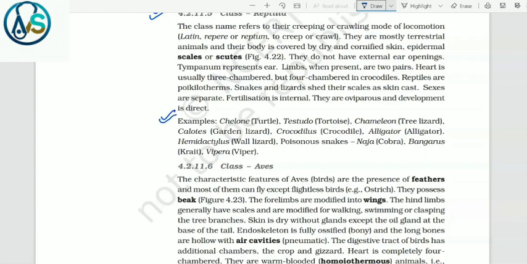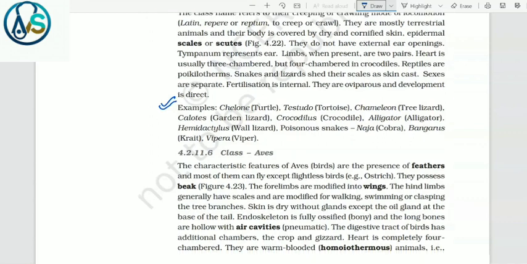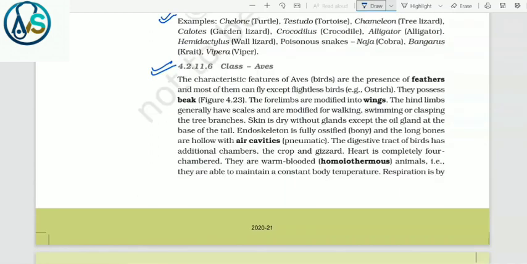Example: Chelone, that is turtle; Testudo, tortoise; Chamaeleon, that is tree lizard; Calotes, that is garden lizard; and Crocodilus, that is crocodile; Alligator, that is alligator; and Hemidactylus, that is wall lizard; poisonous snakes like Naja, cobra; Bungarus, krait; and Vipera, that is viper.